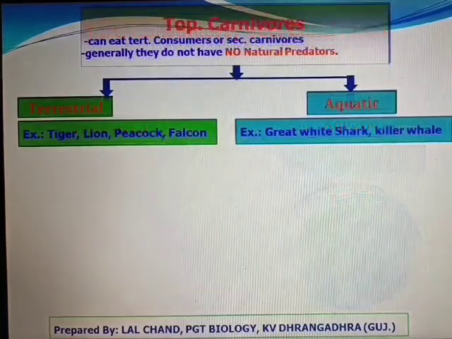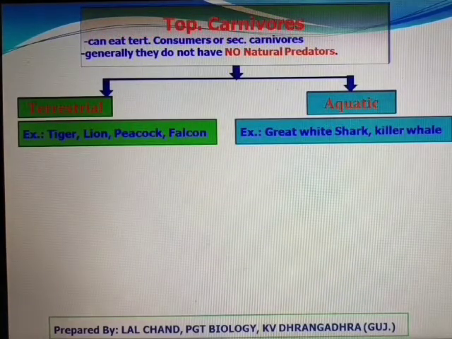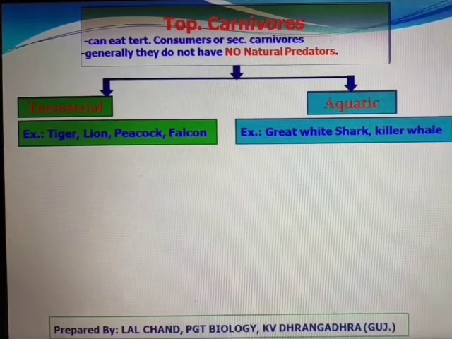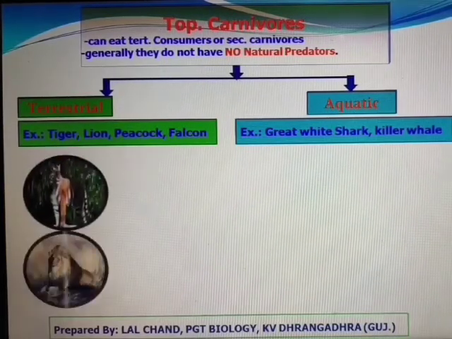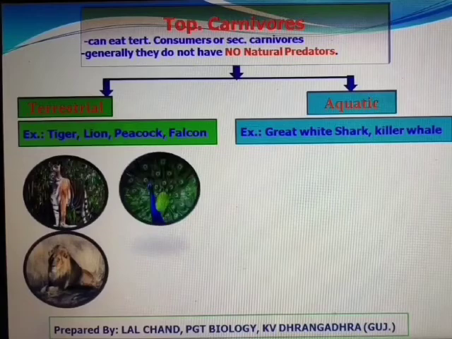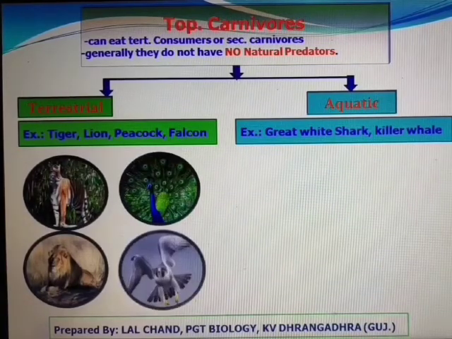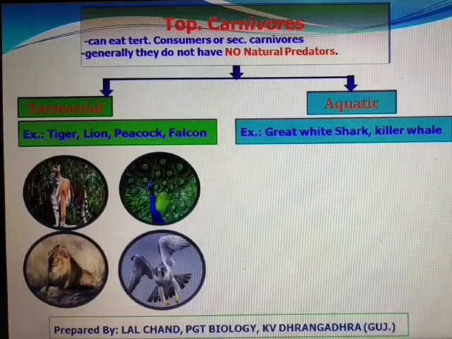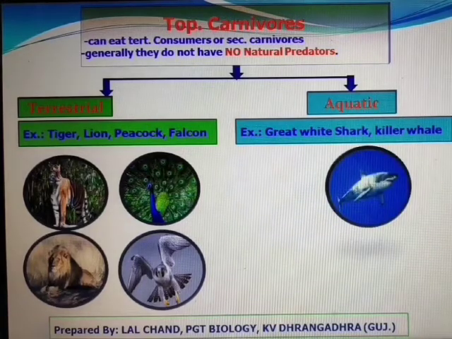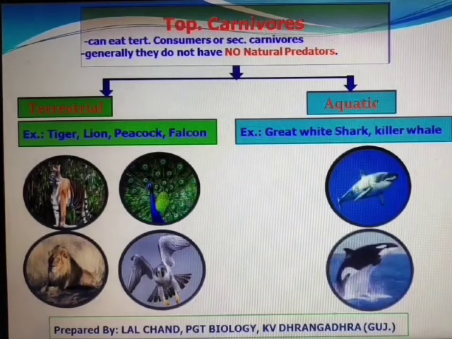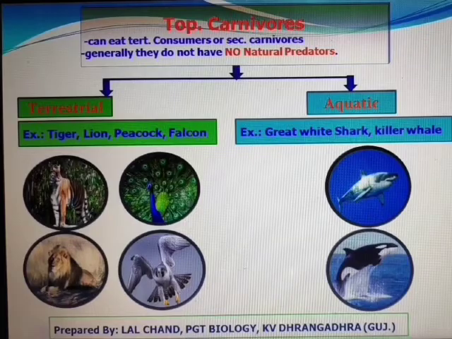Next group is top carnivore. They can eat tertiary consumers or secondary carnivores. Generally, they do not have natural predators. Some of the examples from terrestrial habitat are tiger, lion, peacock, and falcon. And from aquatic habitat, great white shark and killer whale are the main examples.